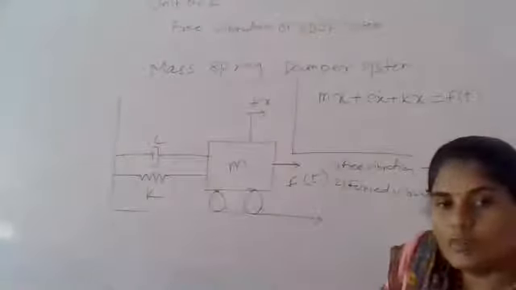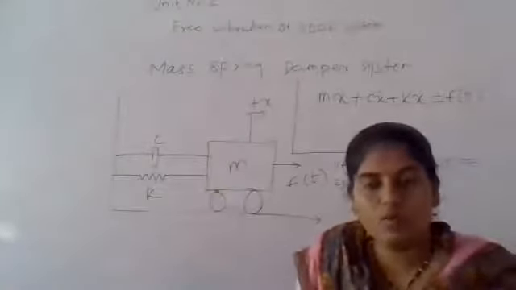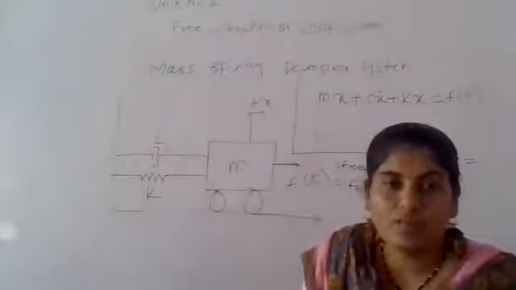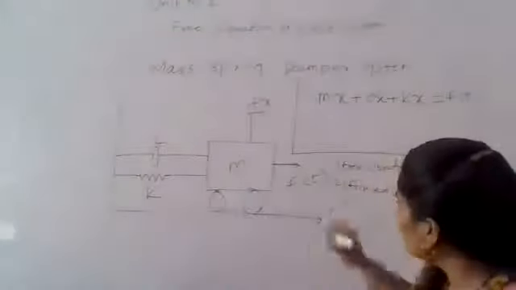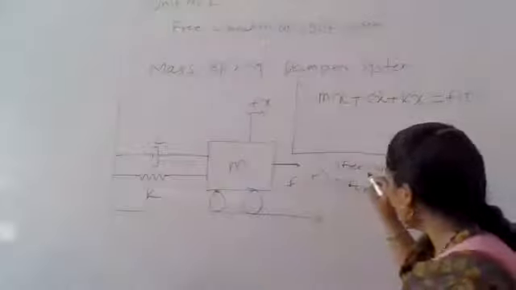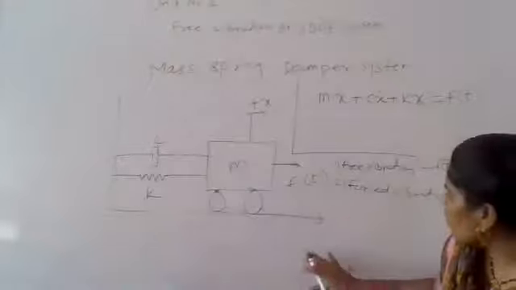For which system do we have f of t? The first system is free vibration, and the second system is forced vibration. For free vibration, that external force is 0. So the f of t value for free vibration will become equal to 0. That is nothing but a free vibration. Understood? Now forced vibration.